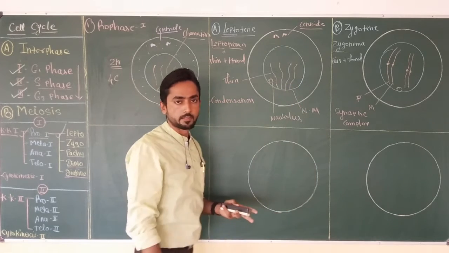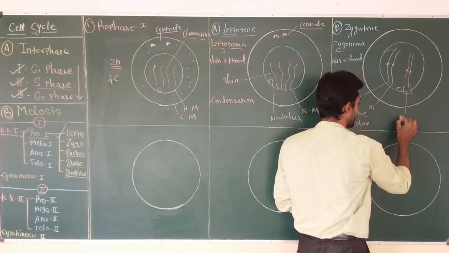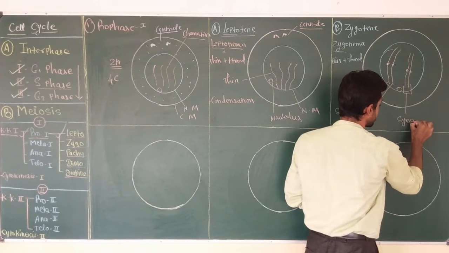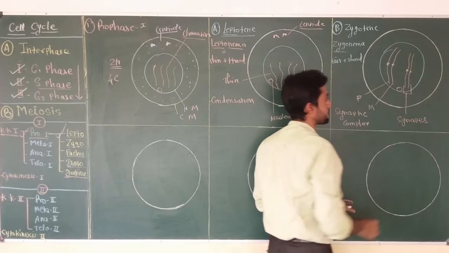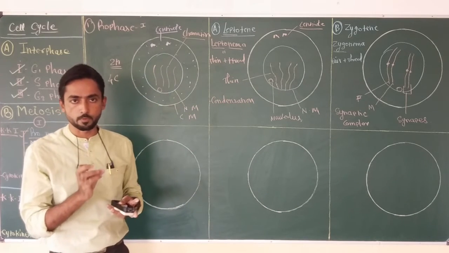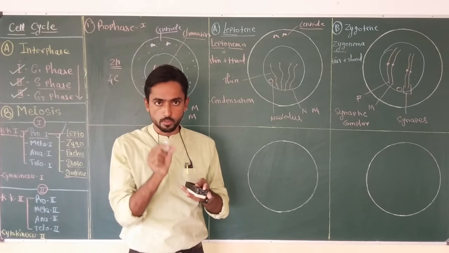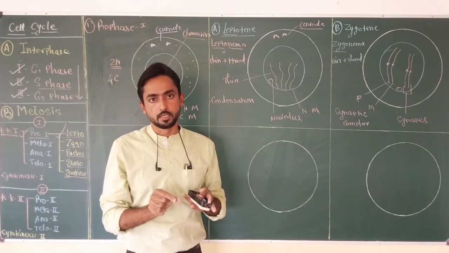The pairing of these 2 chromosomes is called synapsis. So the synaptic complex is the structural protein complex which helps to keep both homologous chromosomes together in a pair.